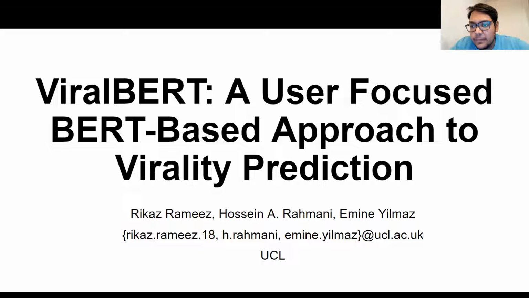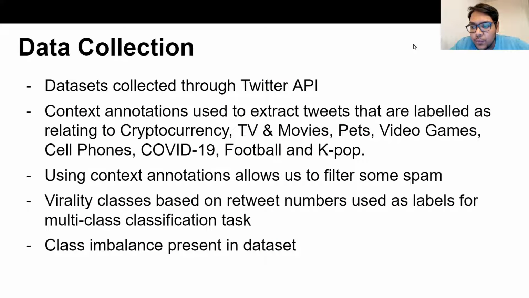In our study, we use deep learning methods and NLP techniques on user and content-based features to predict the virality of tweets. The data for the study were collected through the Twitter API, which uses context annotations to extract tweets that fall under these topics. These topics are chosen as they are generally popular over time, and using context annotations allows us to filter a large amount of the spam on Twitter.